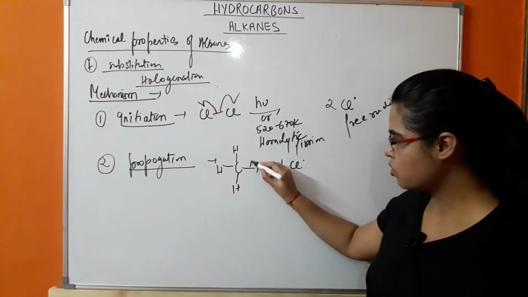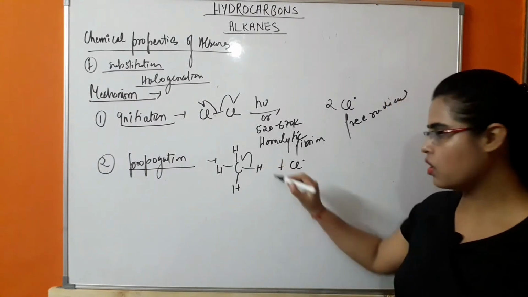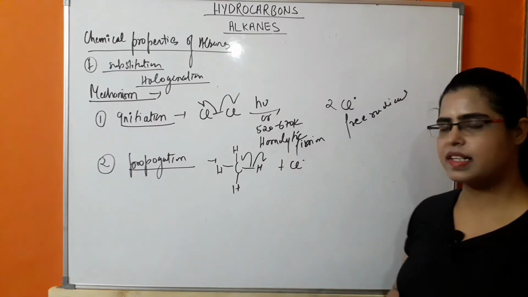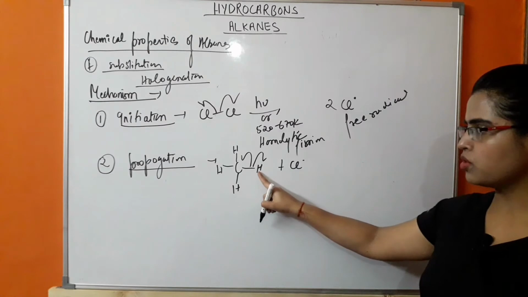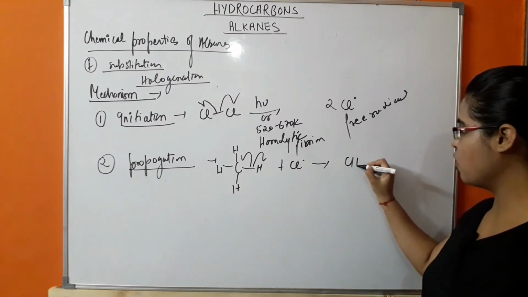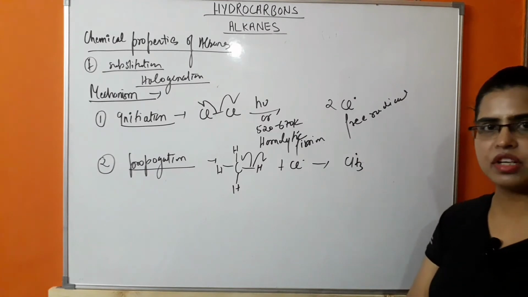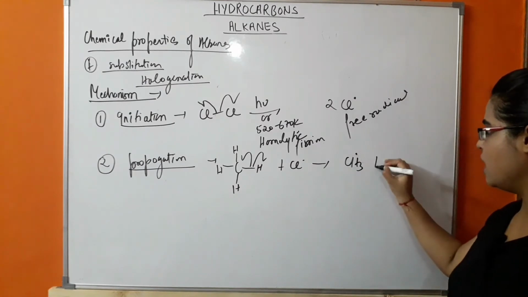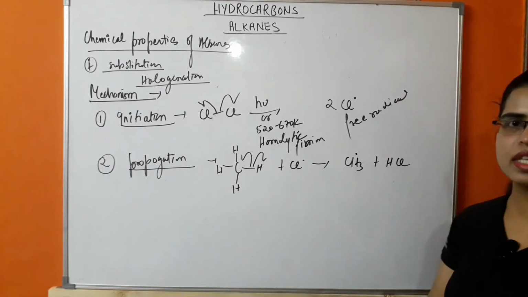So this carbon will take away its electron, this hydrogen will take away its electron, then this hydrogen will combine with the chlorine radical to give HCl. So there will be formation of methyl free radical and removal of HCl.